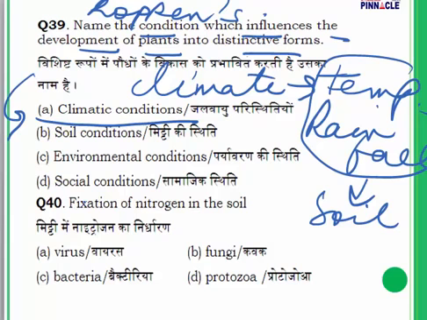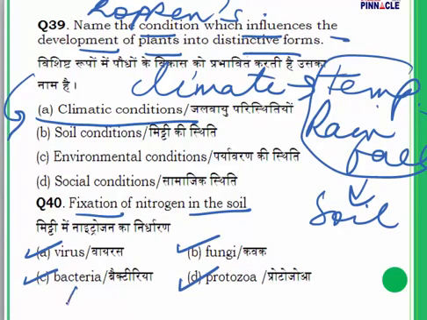Question number 40, very important. Fixation of nitrogen in the soil. You must have heard of nitrogen fixation in the soil. It is done by virus, fungi, bacteria or protozoa. These are the four options available.